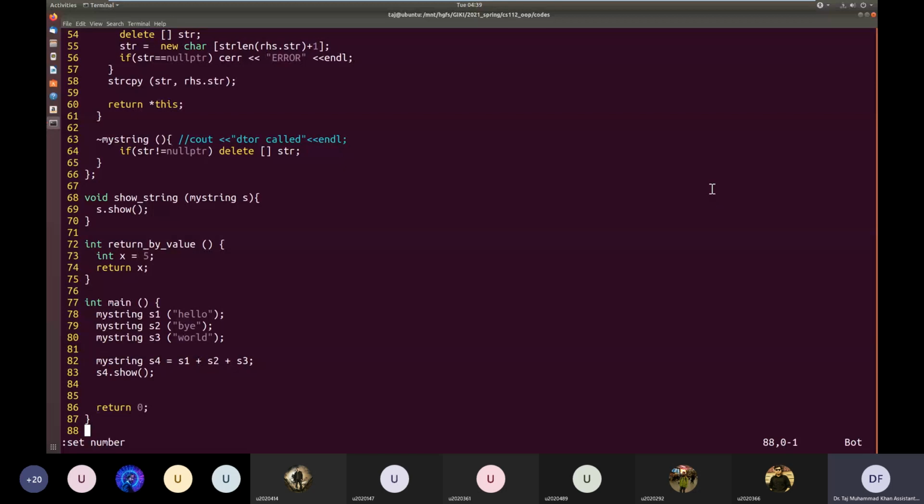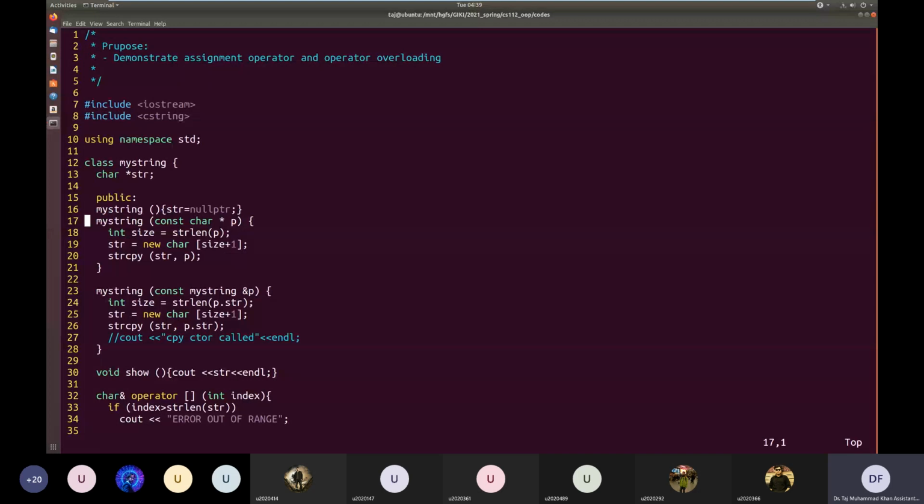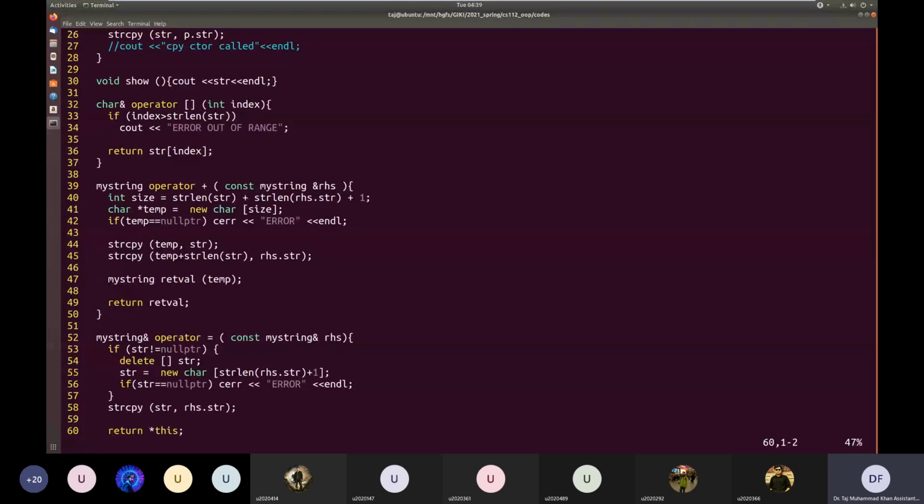So strcpy technically copies the \0, but the next address that we give to strcpy, we have calculated it in such a way that, okay, let me show the function. It is the function from line number 39 to line number 50. The second address that we calculate here basically starts from the terminating null character of the first string.